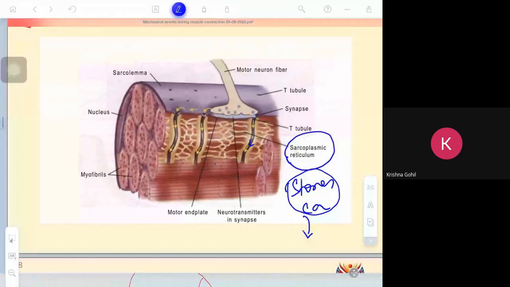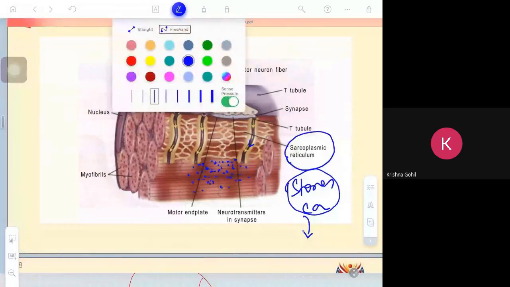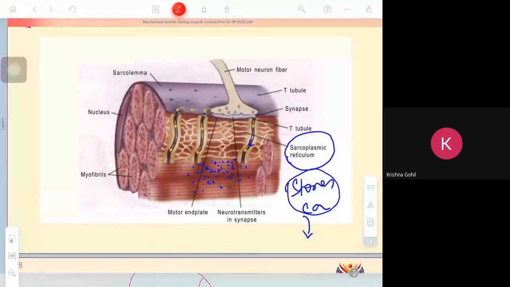So this is what? Sarcoplasm. Clear? Now sarcoplasm is a fluid within the muscle fiber. Now calcium ion is released from the sarcoplasmic reticulum.